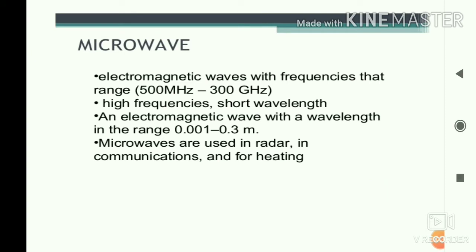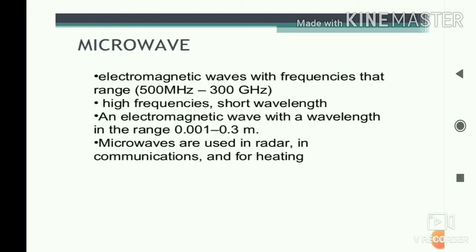So the first question: what is microwave? We can differentiate it as micro plus wave. Micro means very small, and wave means something that travels in space. So the first point: microwave is an electromagnetic wave. Why it is called electromagnetic, we will see later.